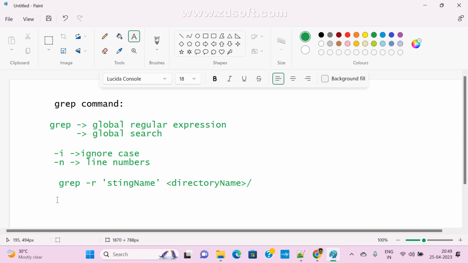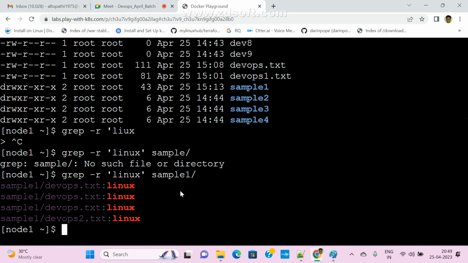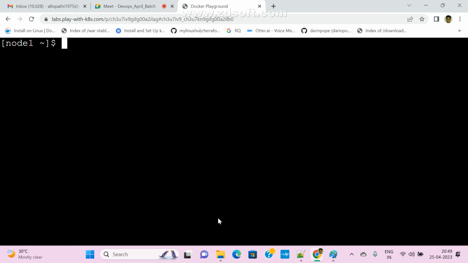So this is very important. Now the question is, I want to search multiple strings in a file. How can I search it? As of now, a single string we can easily search. Now I want to search multiple strings, multiple content in a file.